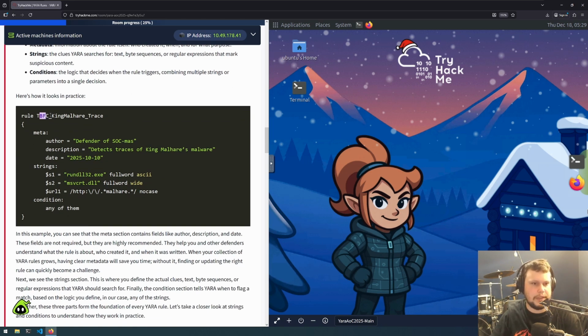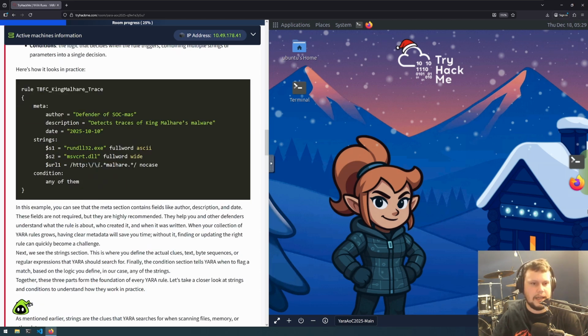So we've got the rule TBFC King Malhare Trace. We know that it was created by a defender of SOCMAS. It detects traces of King Malhare's malware. And for this rule to trigger, we're looking for rundll32.exe, msvcrt.dll, and a URL of http://, and if it contains malhare, then it would trigger. So the condition is any of them. If any of these are met, then the rule will trigger.